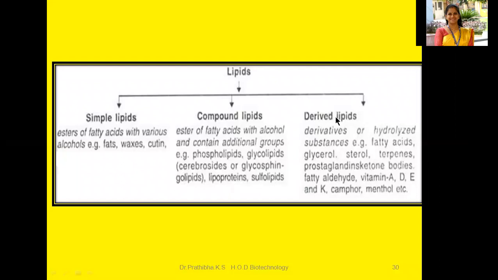Derived lipids are the derivatives or hydrolyzed substances, for example, fatty acids, glycerol, sterol, terpenes, prostaglandin, ketone bodies, fatty aldehyde, vitamins A, D, E, and K, camphor, menthol, etc. So this is all about the definitions of simple, compound, and derived lipids.